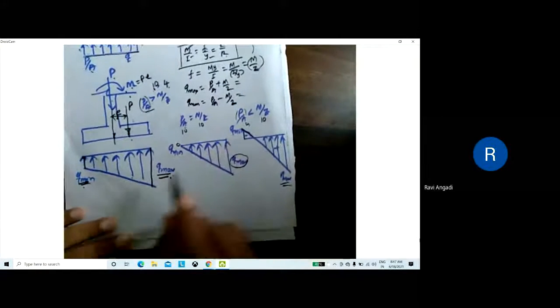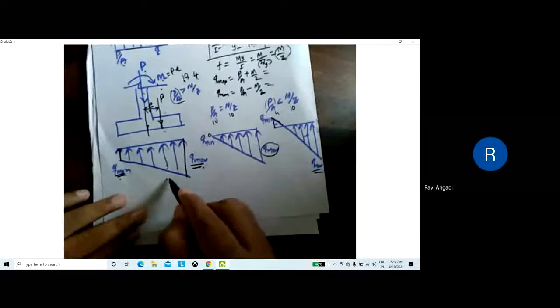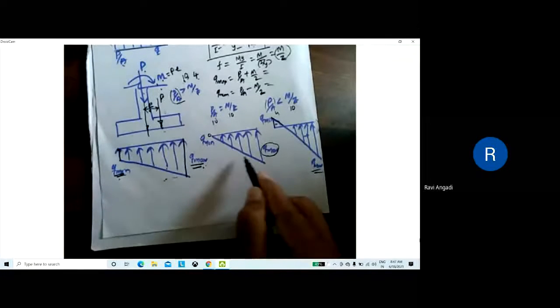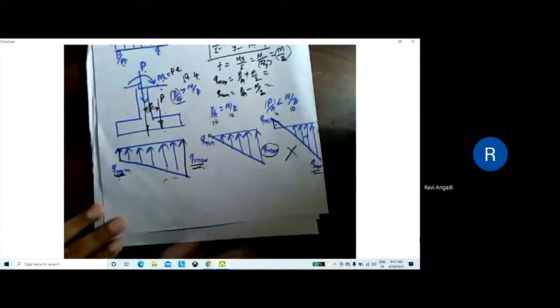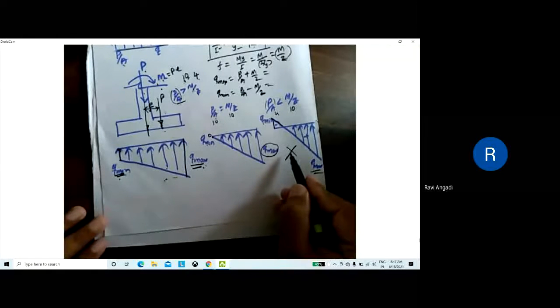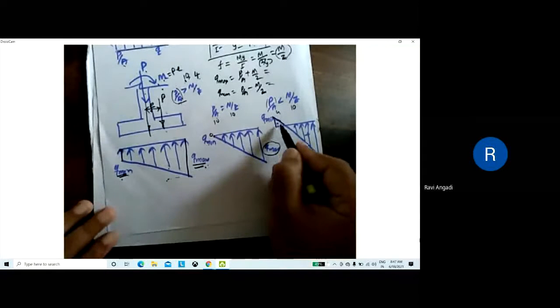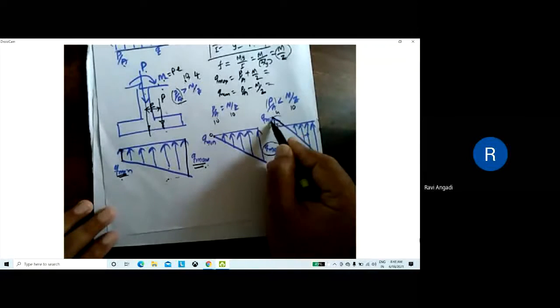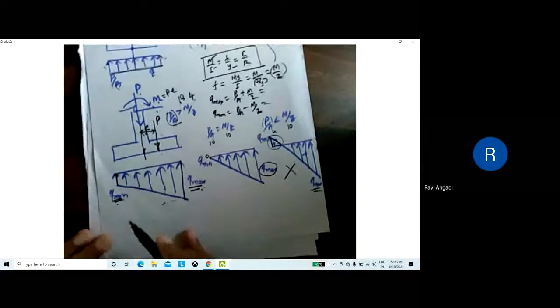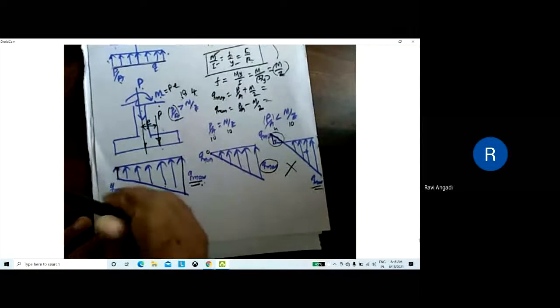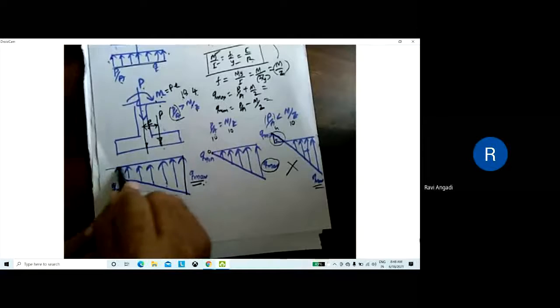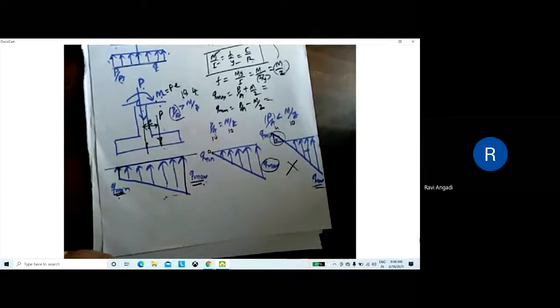The case where the pressure reaches up to ground level is okay, but this is not acceptable. The reason for foundation design is that tension will develop here, and the foundation will separate from the soil. So whatever the pressure is, it should be below the ground level only, it should not go up. Understood this one?